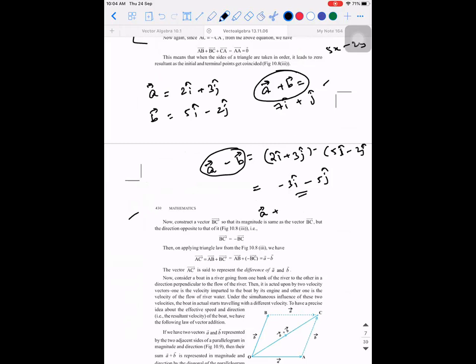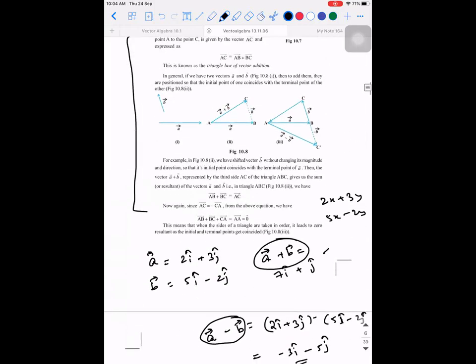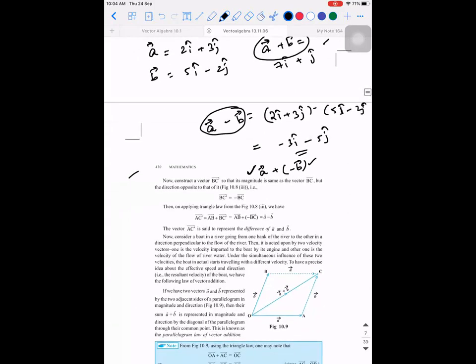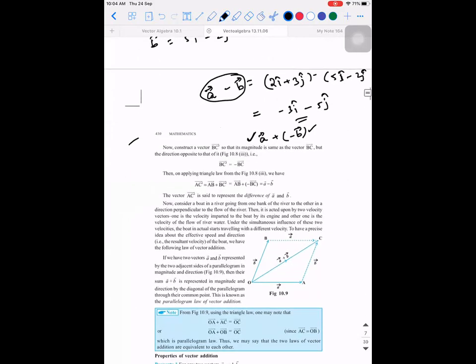And A vector plus, can I write it as minus B vector? So when you're subtracting two vectors, they will try to say that you're adding one vector with the negative of the other. That is the meaning. That is why if you see all these diagrams, there is a B vector and there is minus B vector. So this direction will represent A vector plus B vector. This side will represent A vector minus B vector. Anyways, when it comes to problems, I'll explain it better. Don't worry. Okay.